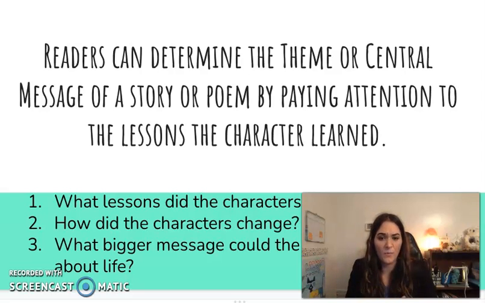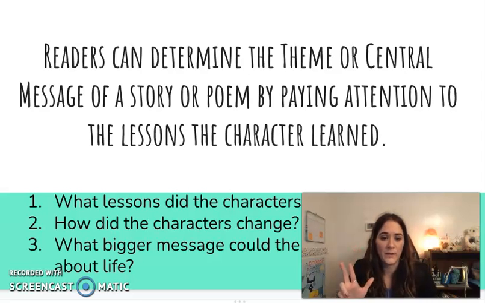Not only that though, the second question we want to think about is, how did the characters change? Oftentimes in stories, no matter what kind of lesson a character learned, you're going to notice that the characters make a change. You might see an emotional change. They may have a physical change or a change in perspective. But it's important to think not only what lessons did they learn, but how did that character have to evolve and what did they have to go through or change in order to learn that lesson.